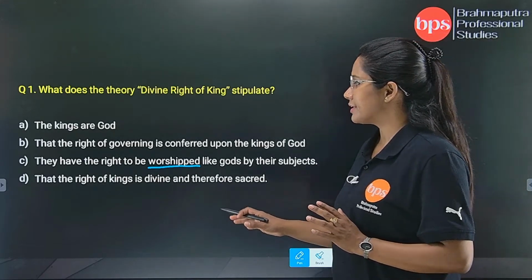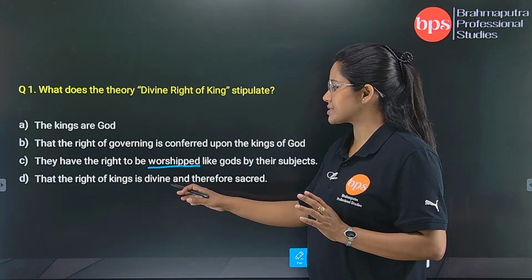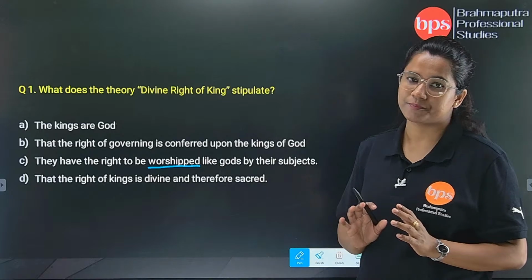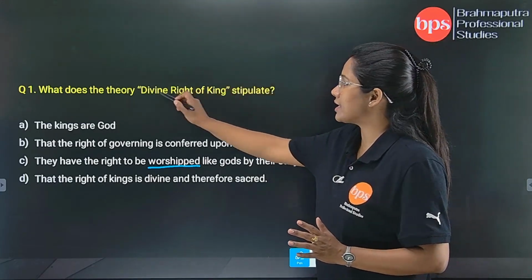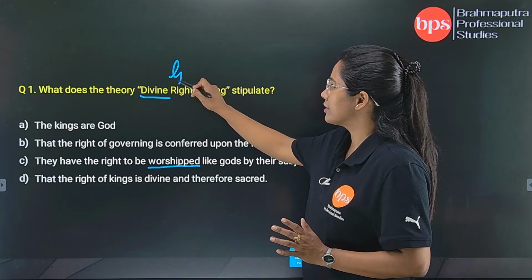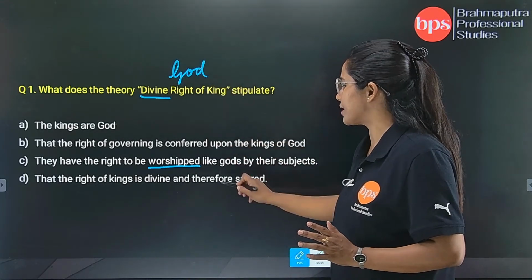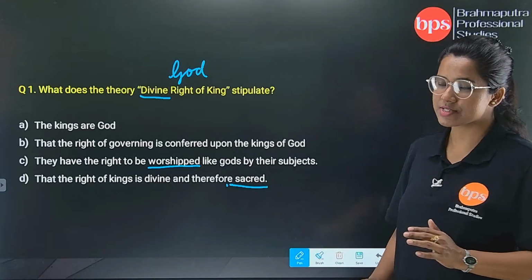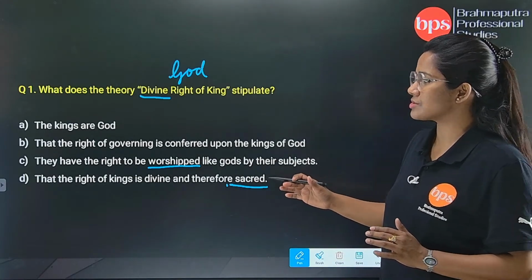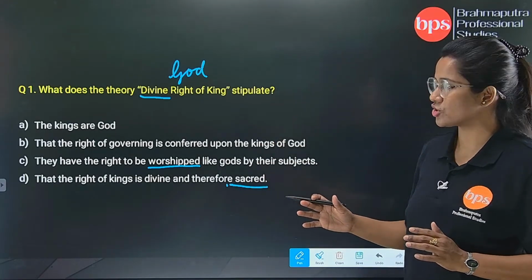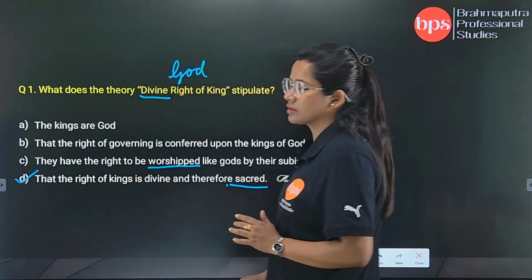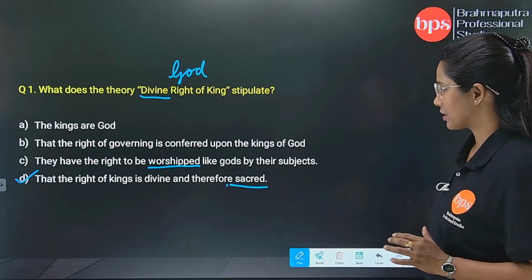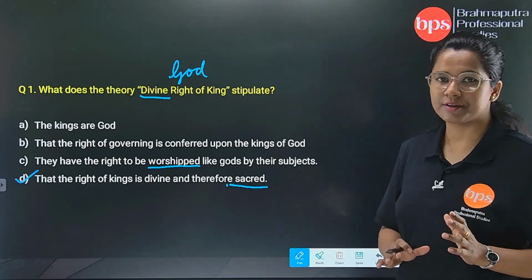Number D, that the right of kings is divine and therefore sacred. Here we can go with the fourth option, because divine is something related to God, and when it is God, it is always sacred. So the other three options don't match with the passage, and so we will go with the fourth, or the D option. I hope everything is clear here.